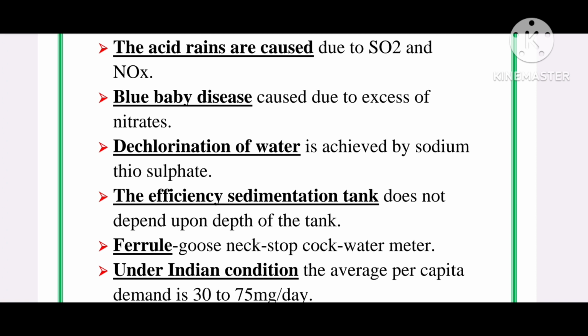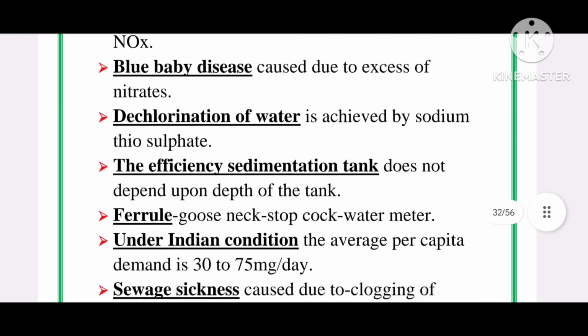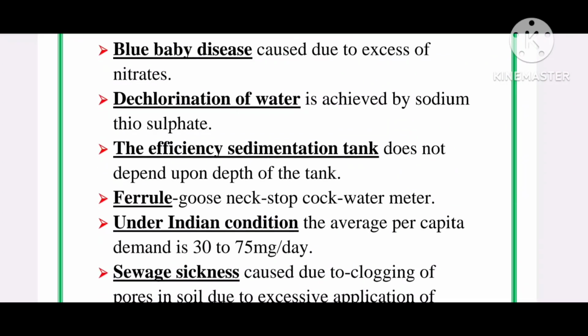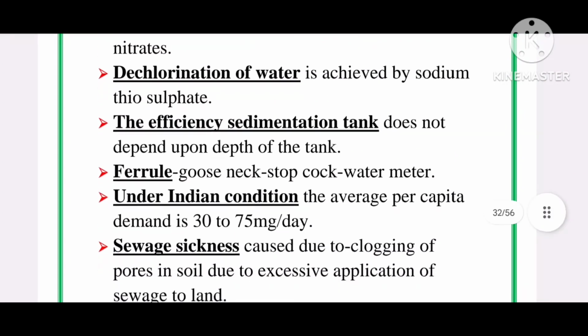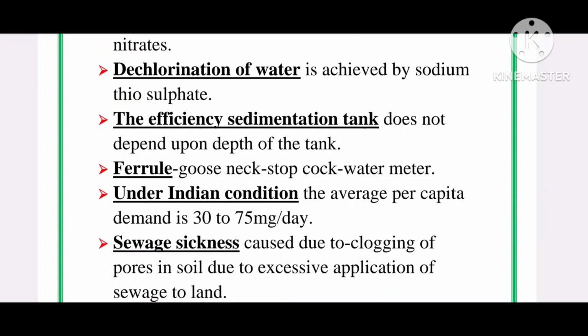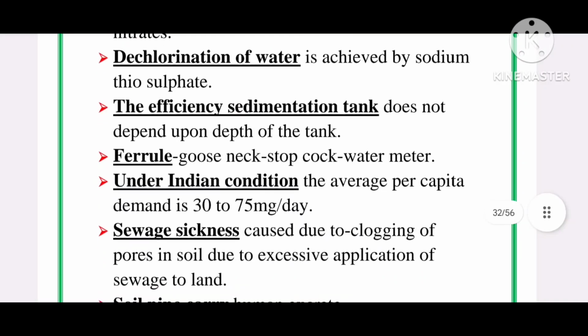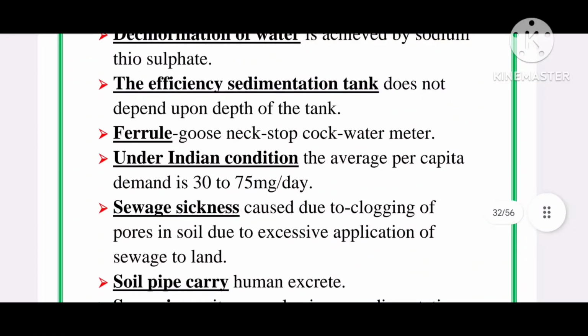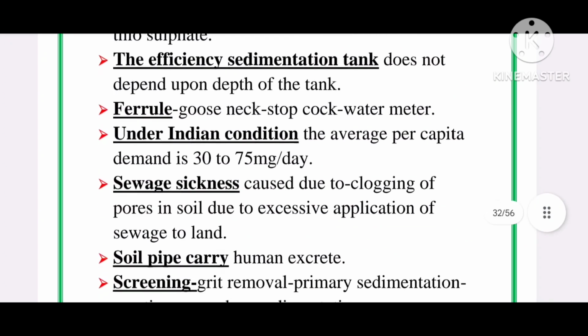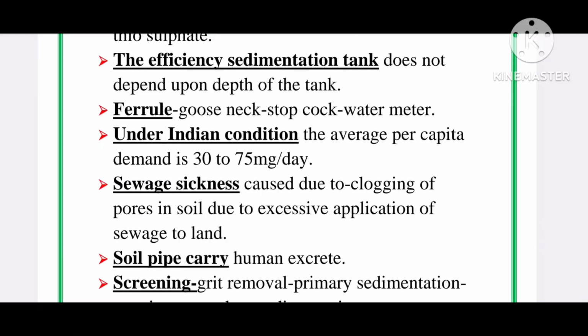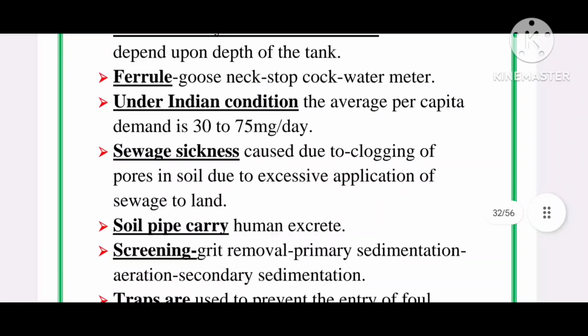Next, under Indian conditions, the average per capita demand is 30 to 75 mg per day. Sewage sickness is caused due to clogging of pores in the soil due to excessive application of sewage to land. That condition is called sewage sickness. Then, the soil pipe carries human excreta.